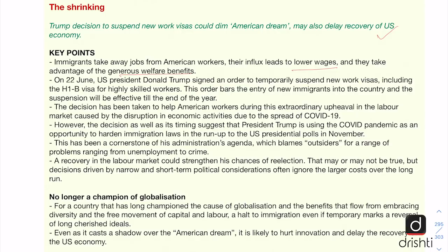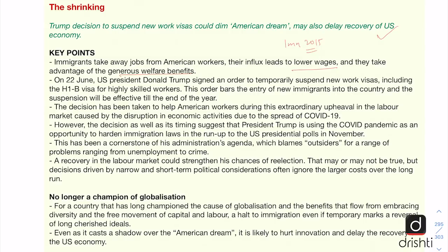But if we look at the statistics, the story is the other way around, where immigrants have contributed immensely to the growth of the American economy and to the living standards in the US. In fact, if we talk about the Indian American citizens, they have been like model immigrants, and their population crossed 1 million in 2015, and they have also helped in bringing India and the US closer.